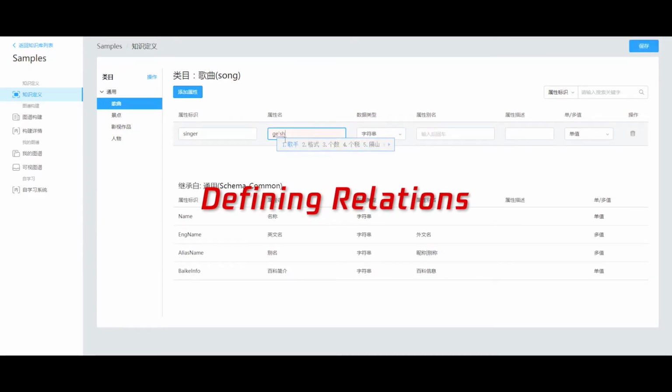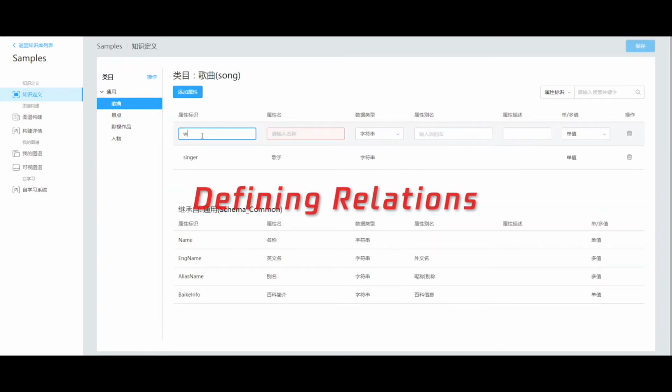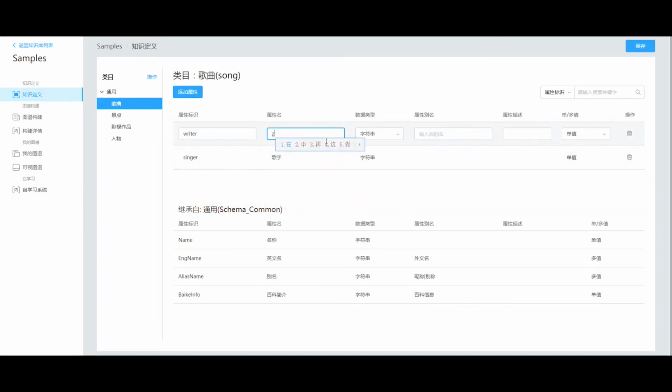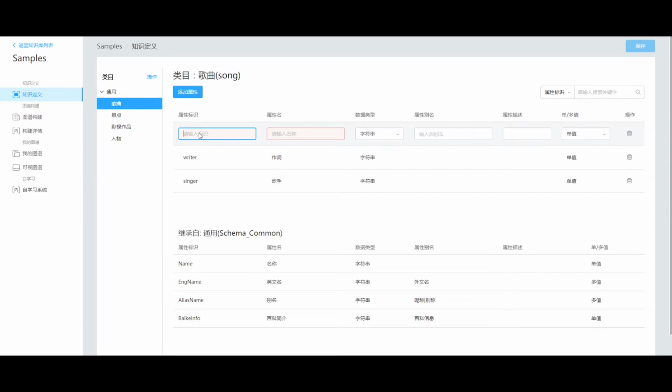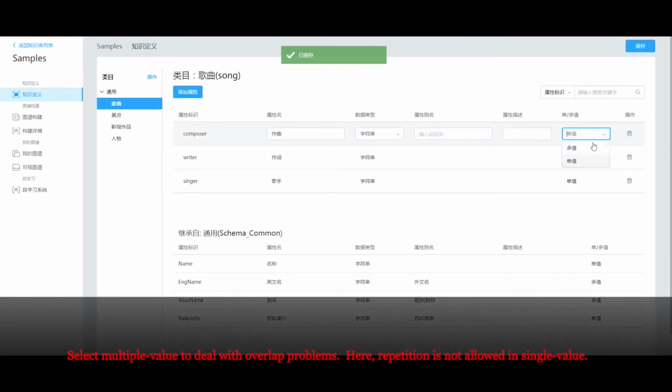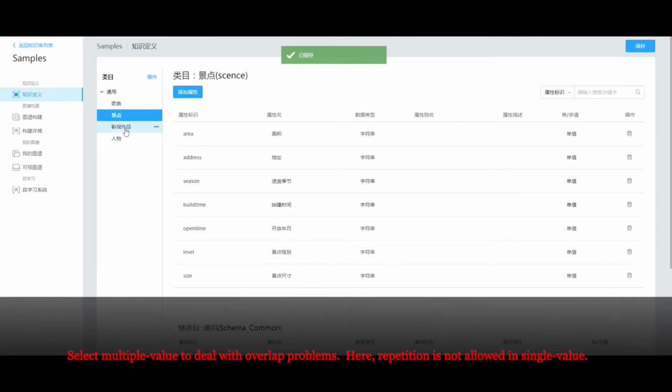The first thing a user needs to do before using the system is to determine the relation set. In our system, you can select multiple values to deal with the overlapping problems. Here, repetition is not allowed in single value.